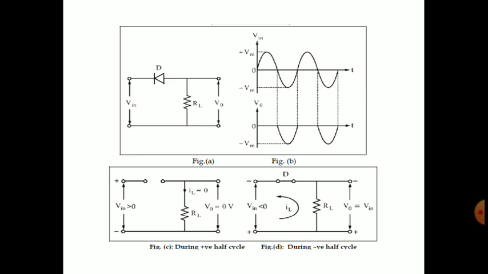Draw the input waveform in figure B, the first upper waveform: a smooth sinusoidal waveform starting from 0 and reaching the positive maximum of plus Vm and decreasing to 0, and again increasing in the reverse direction, reaching the negative peak of minus Vm, and again decreasing and reaching 0, again increasing and decreasing. Like this it will continue. Draw at least 2 complete cycles. 2 complete cycles are enough.